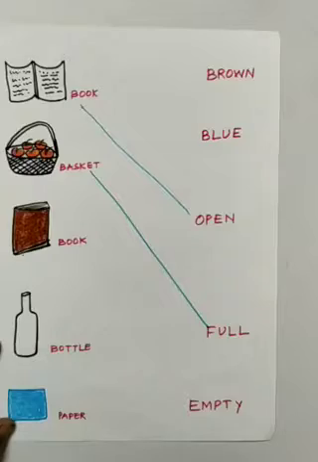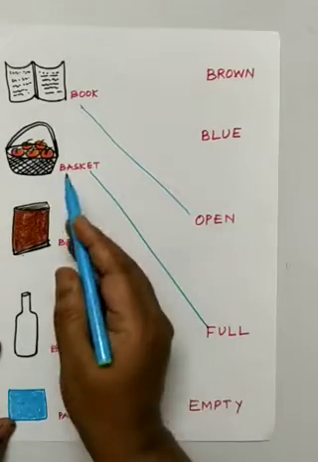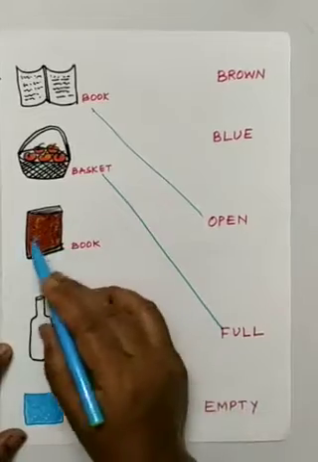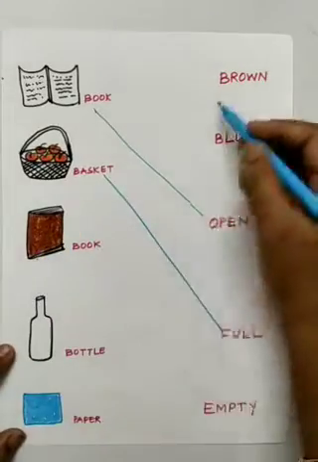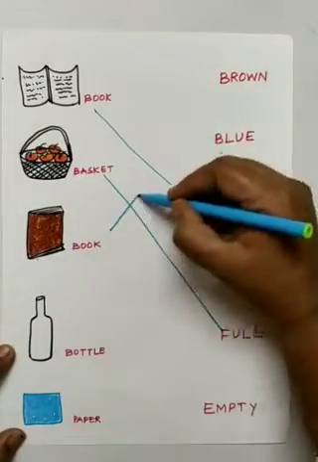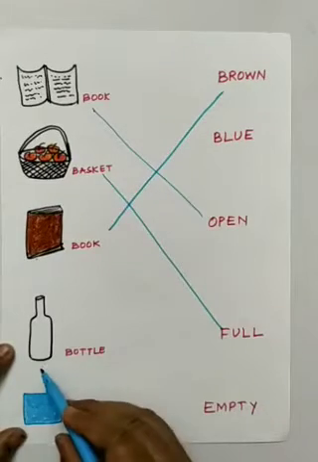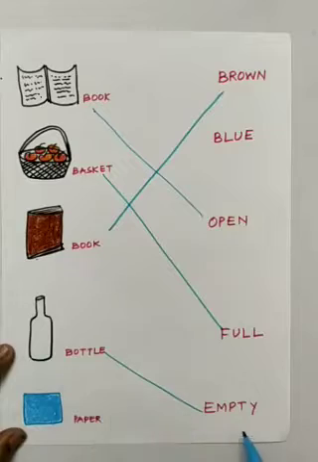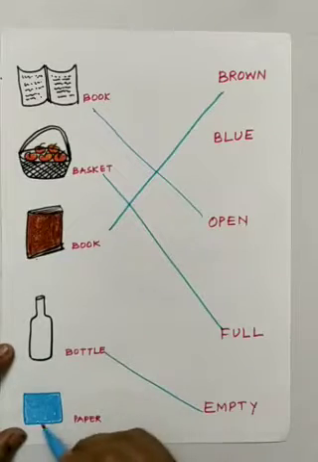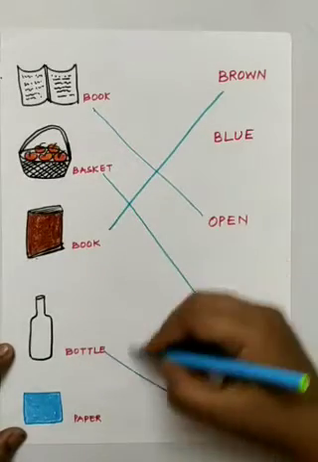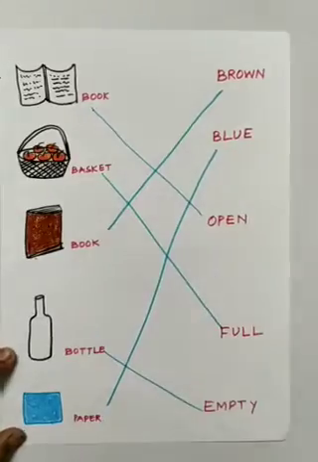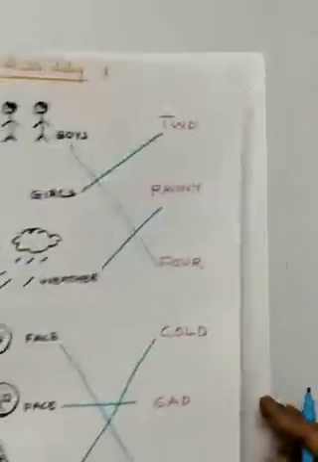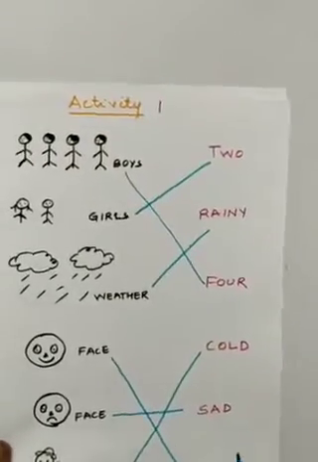We are telling about the basket, that the basket is full with fruits. Now color, how is the book? Brown in color. Your bottle is empty, so how is the bottle? Empty bottle. Now which color paper? Blue color paper. So this was the word we have described about naming words.